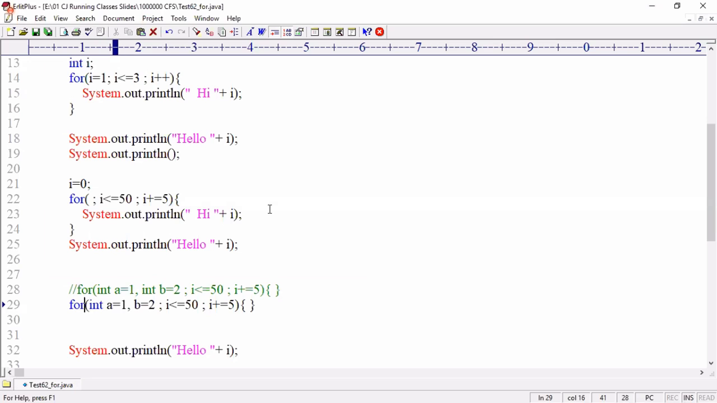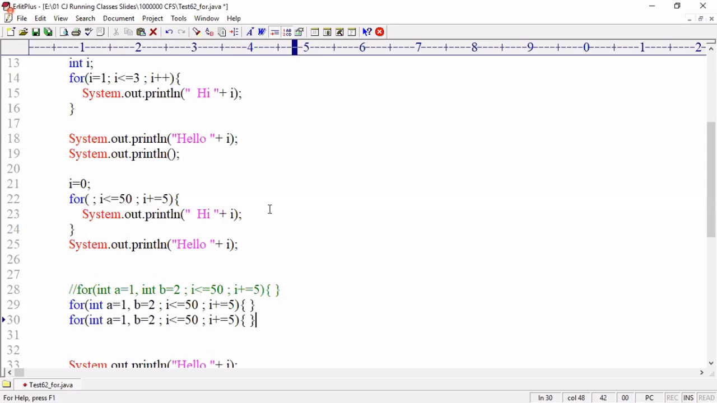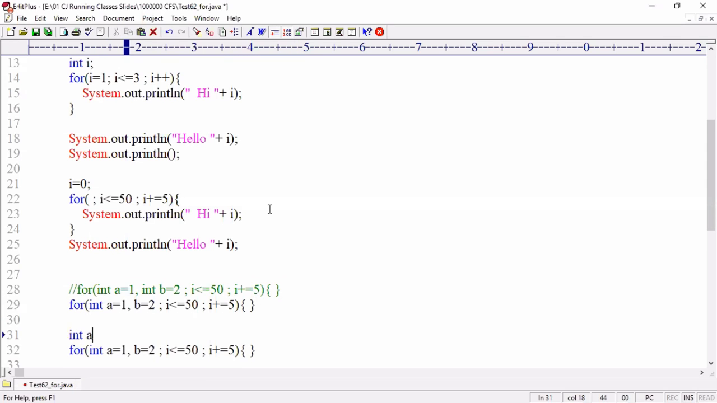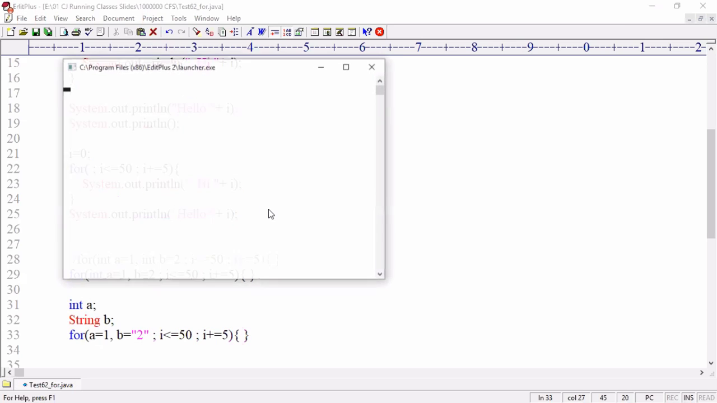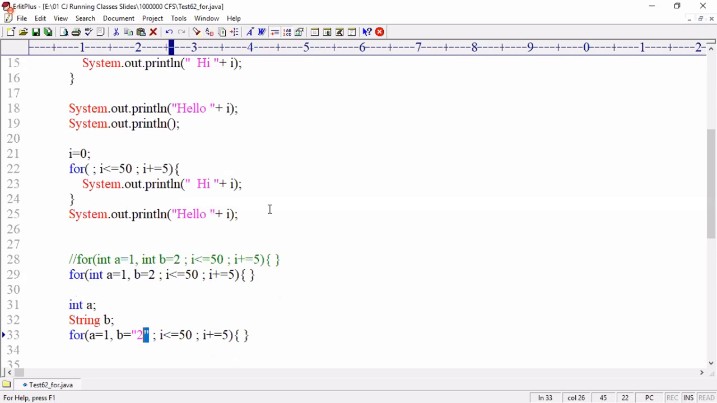Then sir, all variables are of the same type. What if I want different types of variables? In that case, you must declare the variables outside. int a semicolon, String b semicolon. Now you write a equal to 1, b equal to double quotes 2. Let's see if it is accepted. Accepted. So this place is initialization. You can declare outside or inside. If you declare inside, all variables must be of the same type.